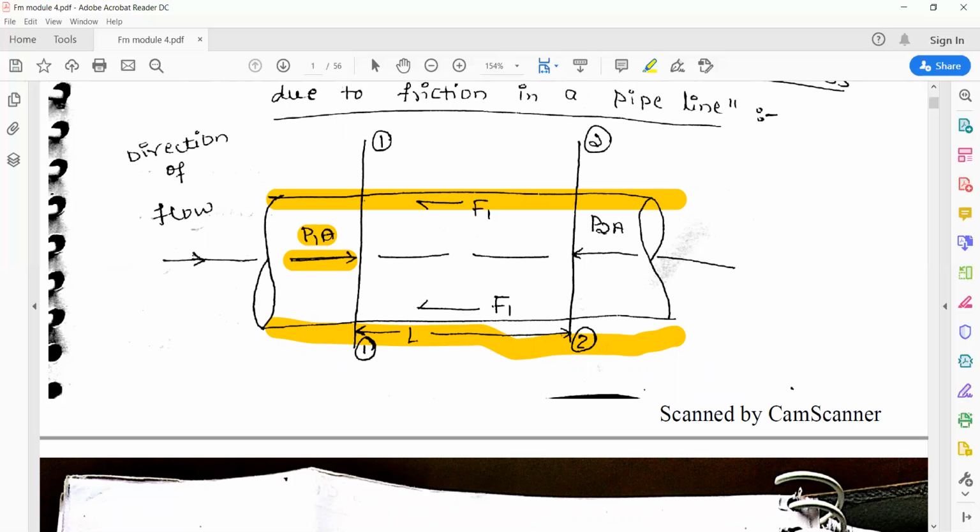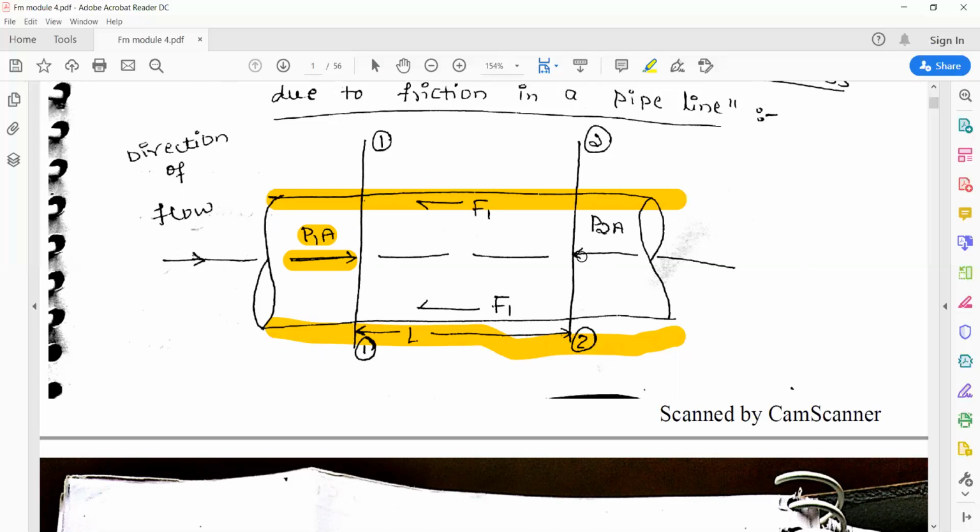Because the cross section is not changing, we can take the area as A instead of taking A1 and A2. So P1 into A gives the pressure force at section 1.